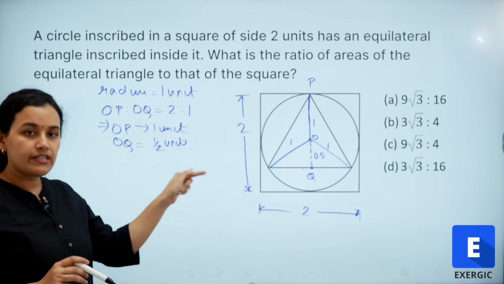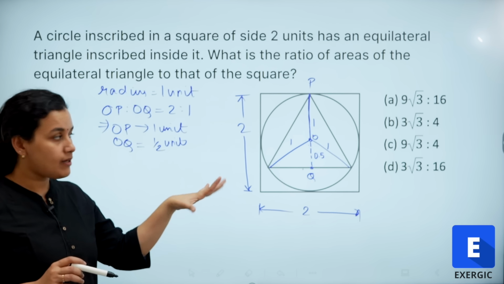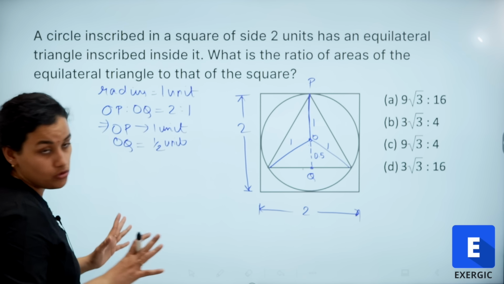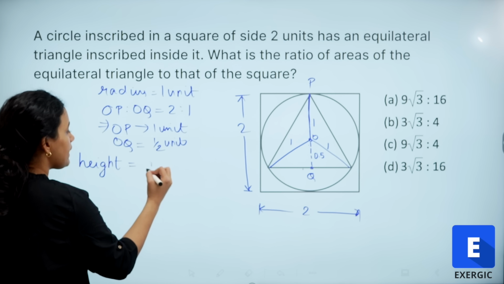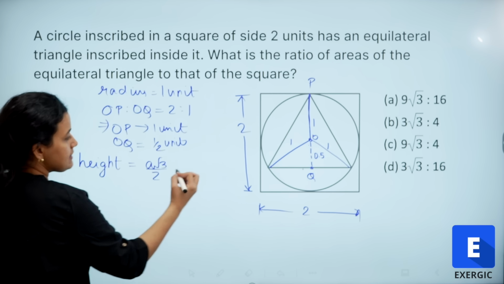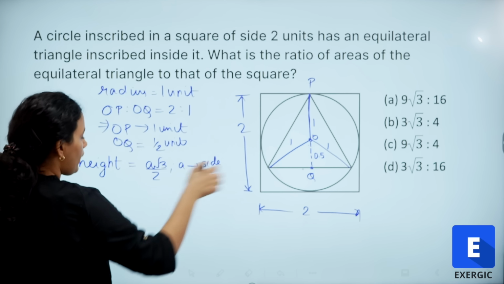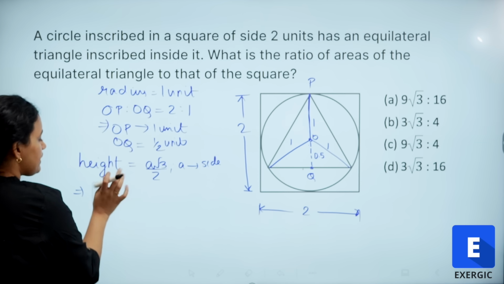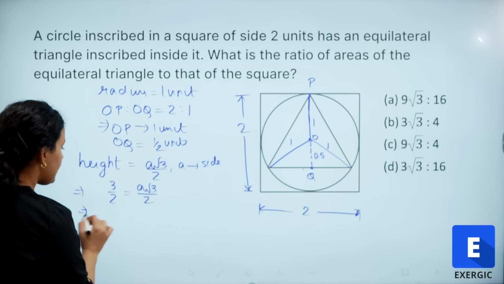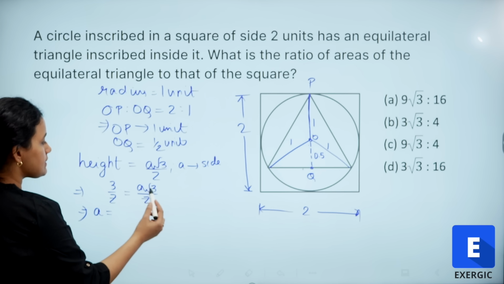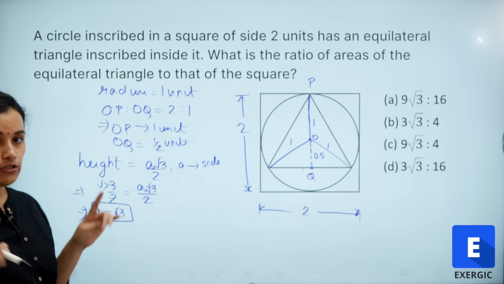So this PQ, as we discussed, is the median as well as altitude as well as perpendicular bisector, everything of the equilateral triangle. So it is also the height of the equilateral triangle. So we know that the height of an equilateral triangle is a root 3 by 2, right, where a is the side of the equilateral triangle. And this height I know is 1.5, or you can write it as 3 by 2. This is going to be equal to a root 3 by 2, and that gives me a as, the 2 gets cancelled, a root 3. So a is equal to root 3. So I have got the side of the equilateral triangle.